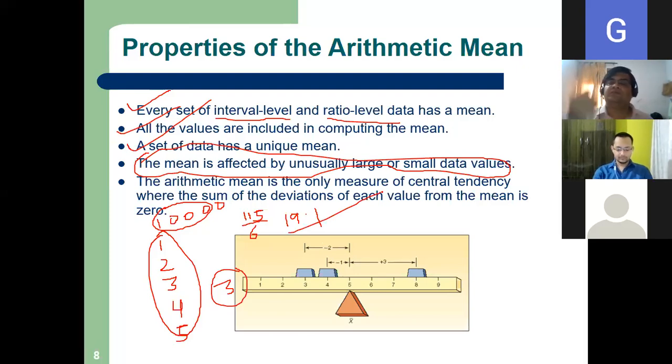My mean has shifted. This is also called an outlier in statistics. I will discuss it later on. Outlier is not in your syllabus, so I am not going into detail, but just keep track of this term, outlier. Okay, so I think we are done with the arithmetic mean.